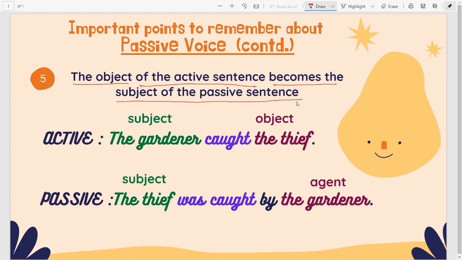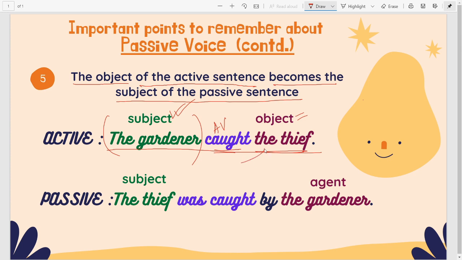I'm sure children, by now you have already figured it out for yourselves, but let's look at the examples to get a clear idea. Alright, the active sentence: The gardener caught the thief. So we see the gardener over here, it's the subject, caught, the active verb, and the thief is the object. Now let's look at the passive form.